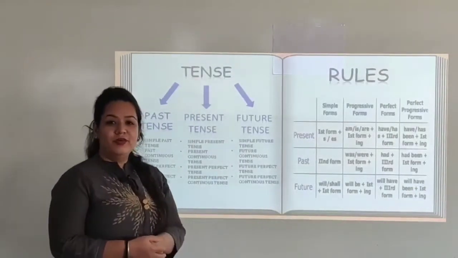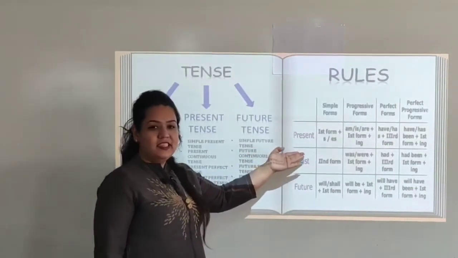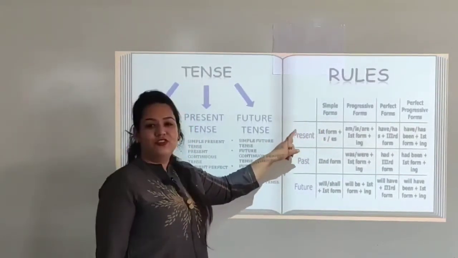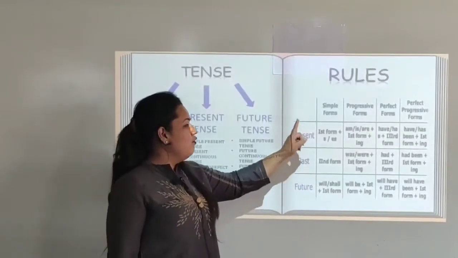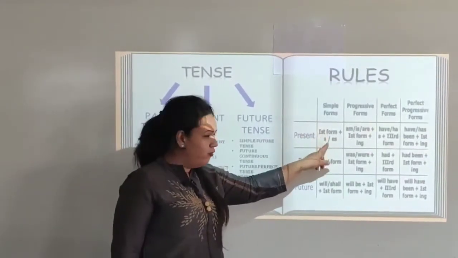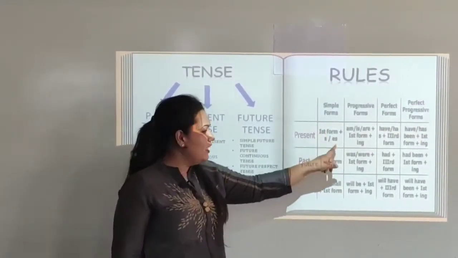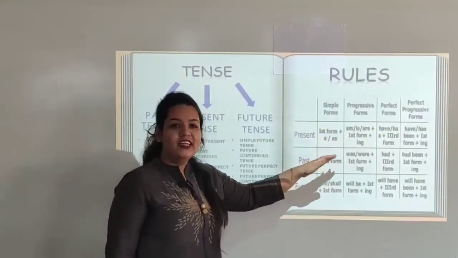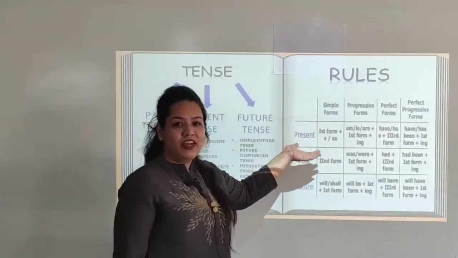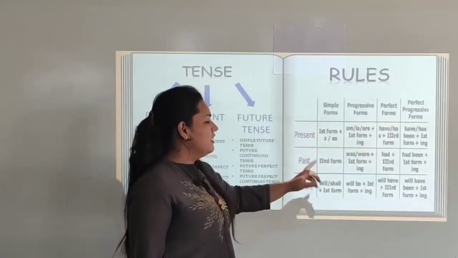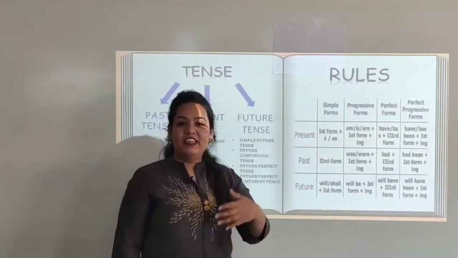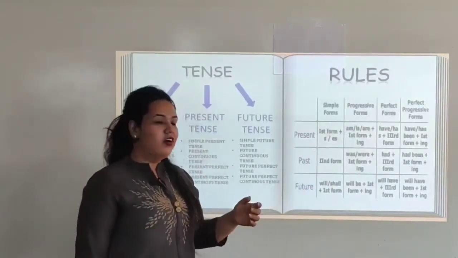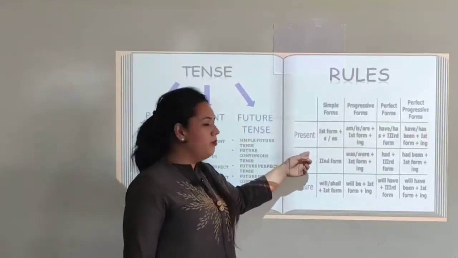Let us see the rule to frame present tense sentences. Let us start with the first one, simple present tense. To form simple present tense, we use the base form of verb with s or es. Either we add s or es to the verb so that it indicates the present time of action, that is simple present tense. Let's see an example. Teach will become teaches. We will add es to the word so that it indicates the simple present tense.